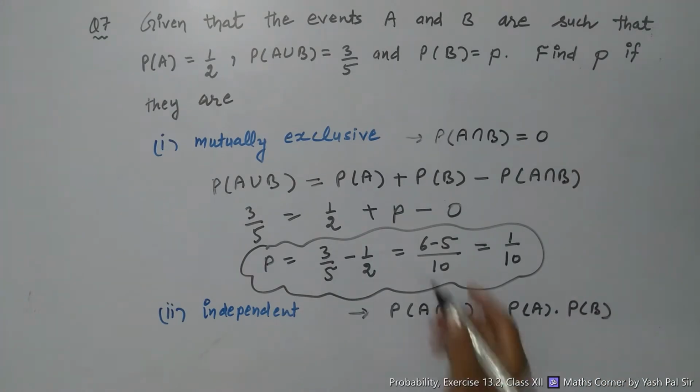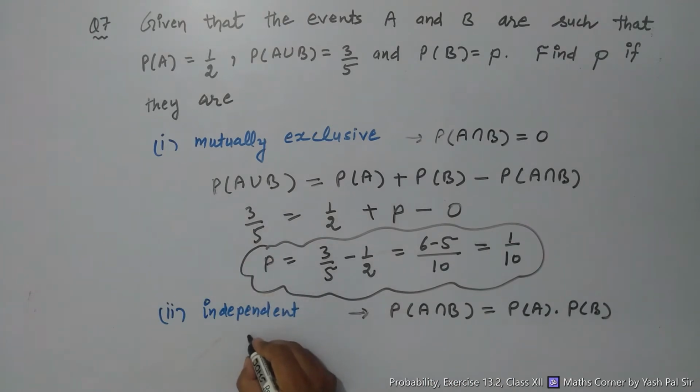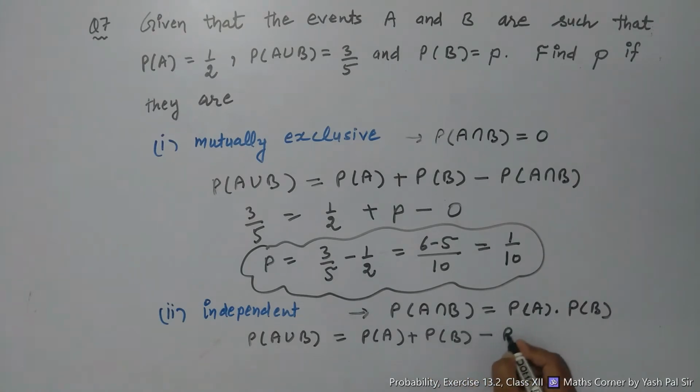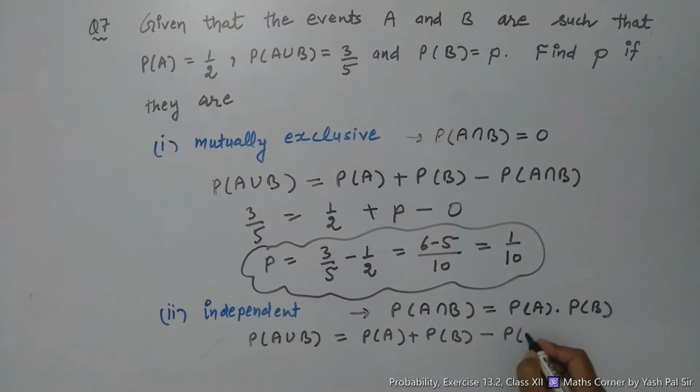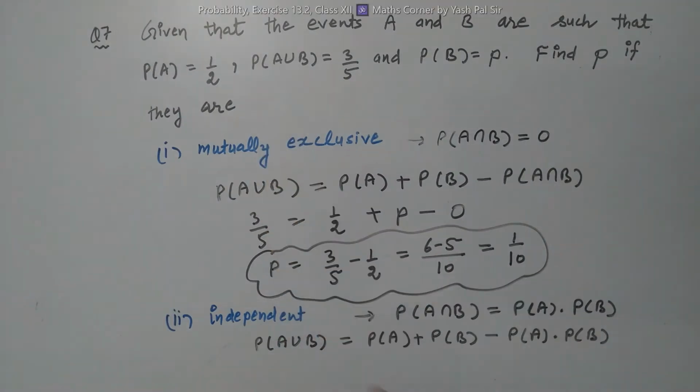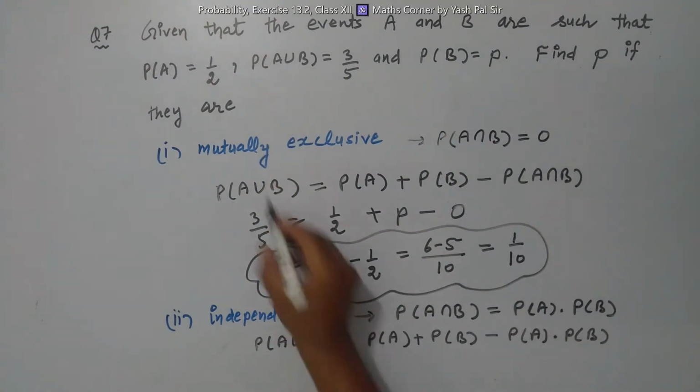So applying the same rule, probability of A union B is equal to probability of A plus probability of B minus probability of A intersection B. Because A intersection B is equal to probability of A into probability of B.